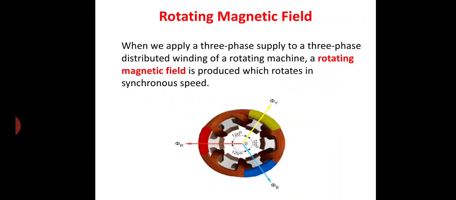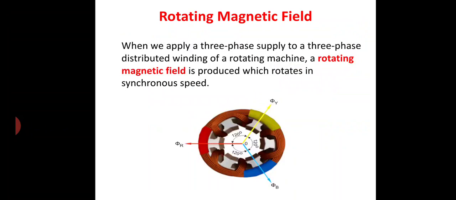This is the structure of a three-phase induction machine, and here red, blue, yellow represent the three phases R, Y, B, connected to the corresponding three-phase AC supply.